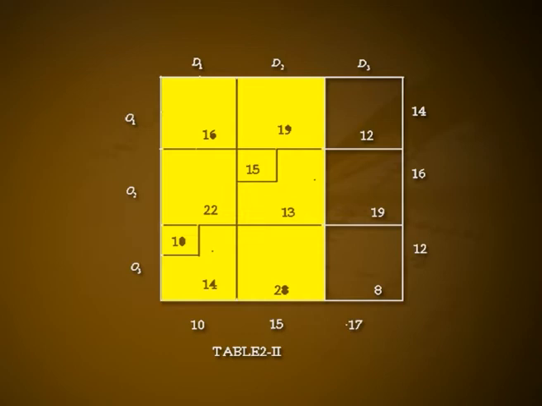In table 2.2, since minimum of 12, 19, 8 equals 8, the third allocation is made in the cell 3 3, the magnitude being x33 equal to minimum of 12 minus 10, 17, that is 2. This does not exhaust the requirement of destination D3.